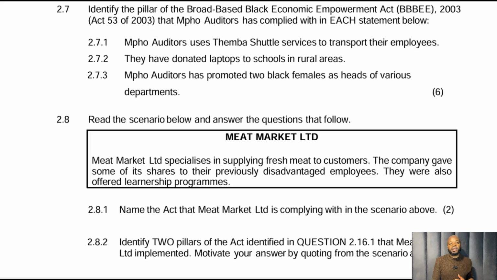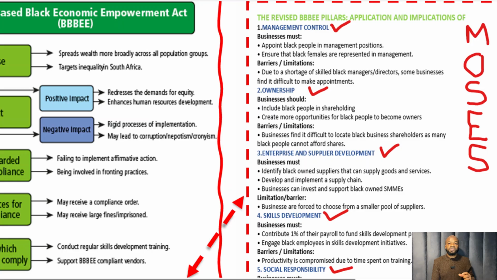Now, you would remember in a previous video, I told you that when it comes to triple BEE, we've got 5 pillars there, and we can abbreviate them with the phrase Moses. Moses from the Bible. MOSES. What is M? M is for management control. O is for ownership. S is for social responsibility. E is for enterprise and supply development, and the other S is for skills development. So let's look from this and check what are the answers.